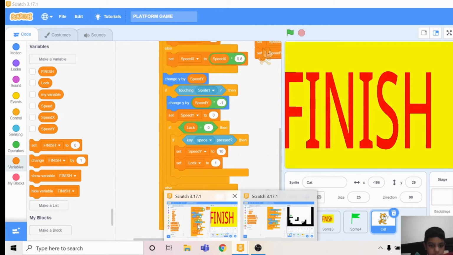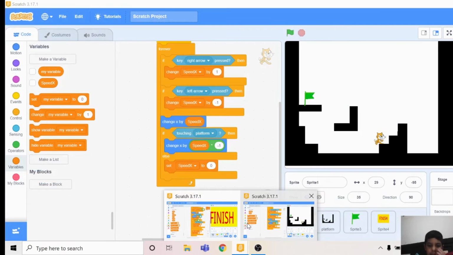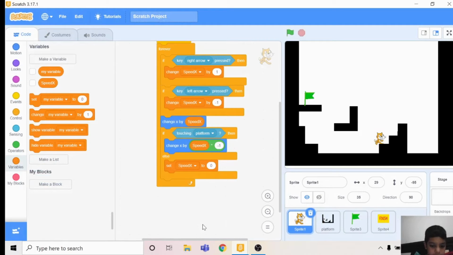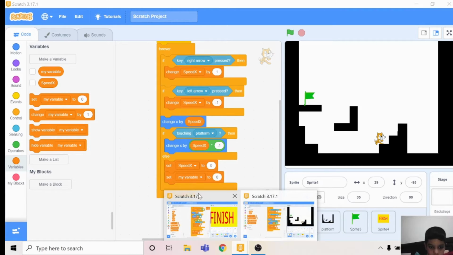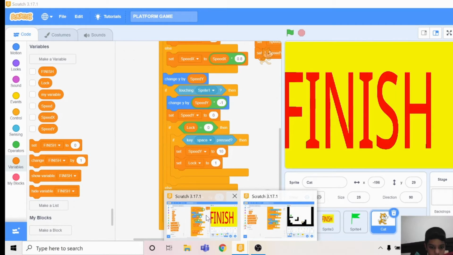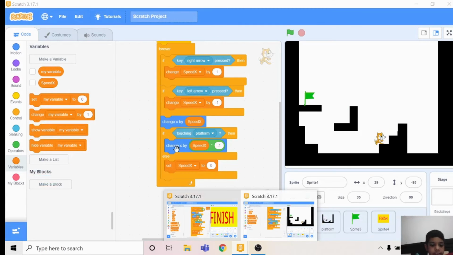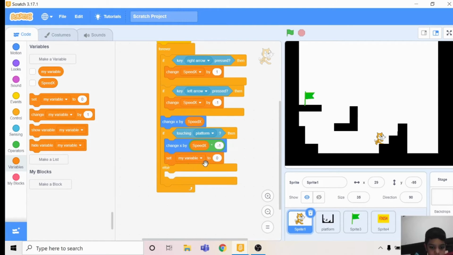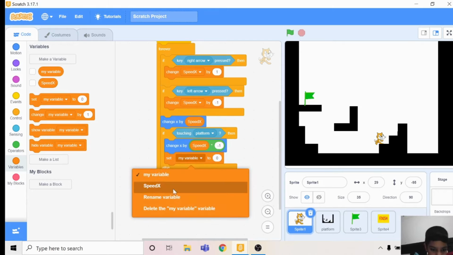Then you make it a set speedx to speedx multiplied by. You can take this set again in the else. No, wait, not this. Set speedx here.